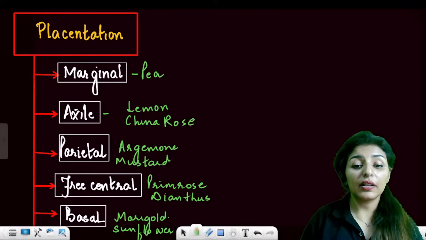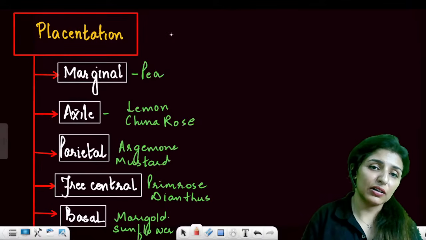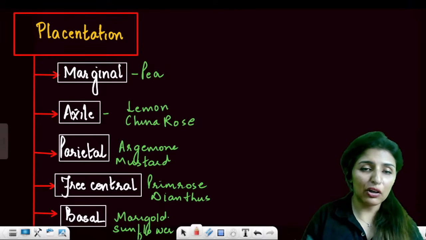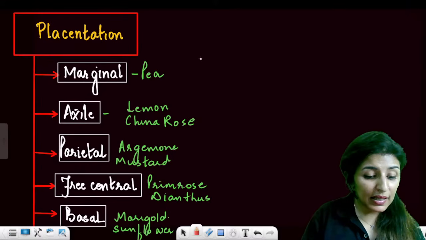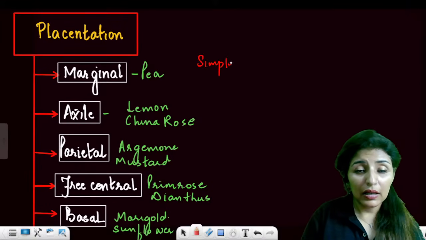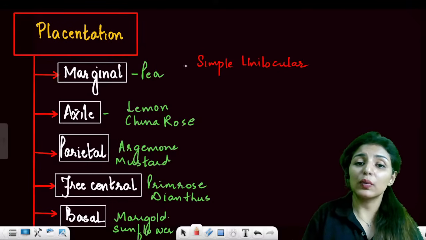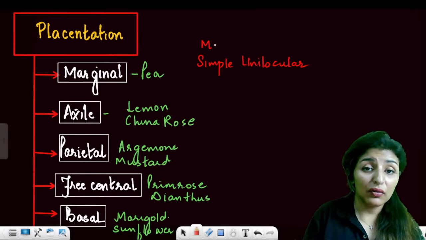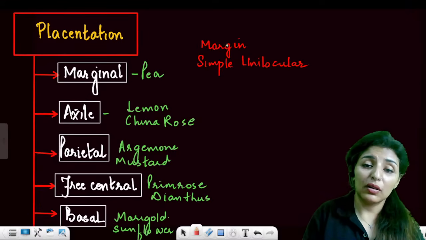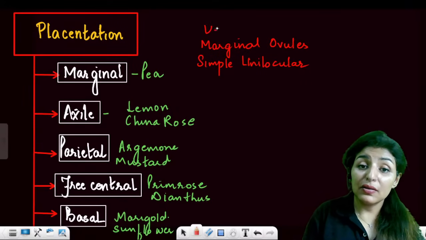Clear? Now, what are the key indications? How do you detect which kind of placentation it is? What is placentation? The arrangement of placenta. So the key words that you have to remember. In marginal, there is always a simple and unilocular ovary, and the ovules are arranged at the margin, where there is the ventral suture.